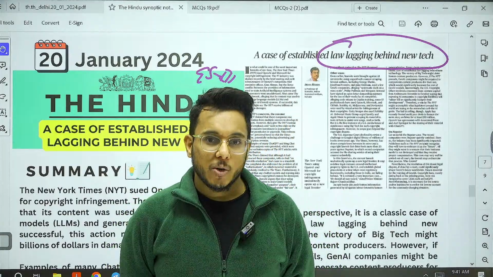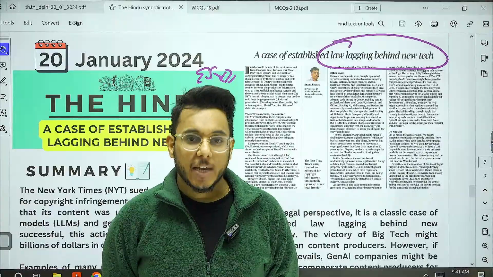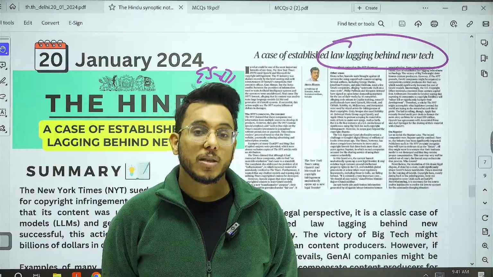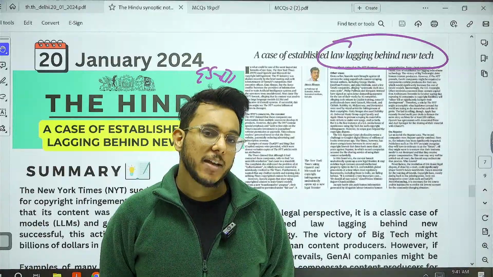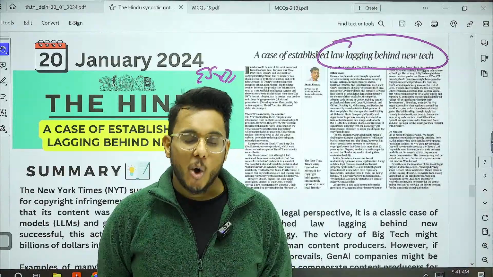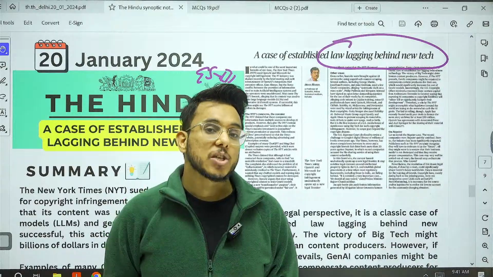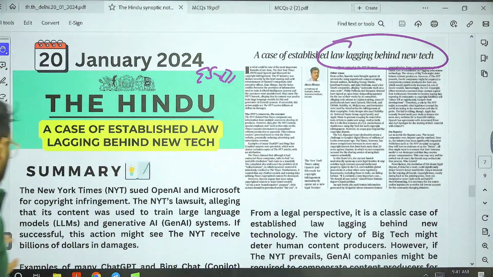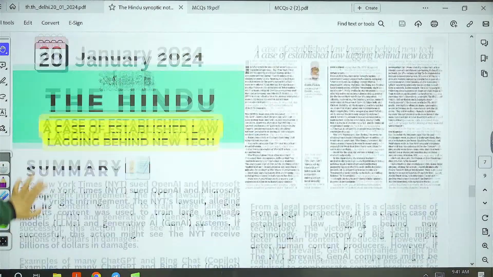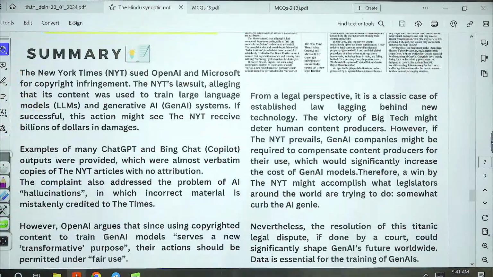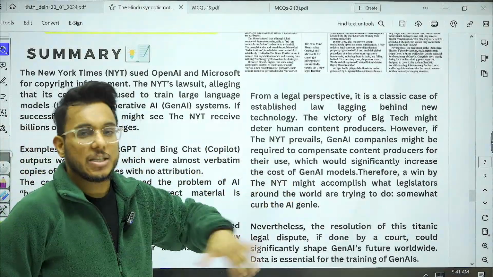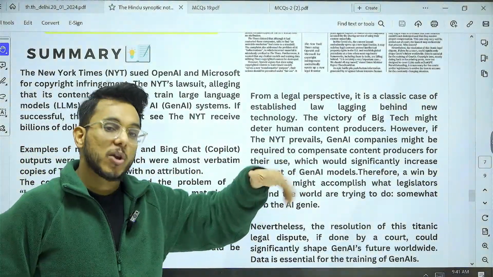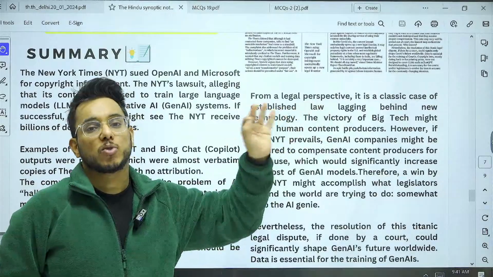They say that ChatGPT, a large language model, has been trained on the content of the New York Times, and for this they neither took permission from the New York Times nor gave any monetary compensation. For this, they have filed a case. If this case is decided in favor of the New York Times, then OpenAI has to pay billions of dollars to the New York Times.